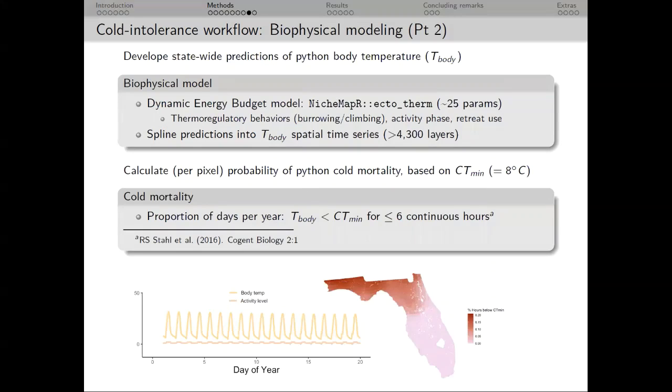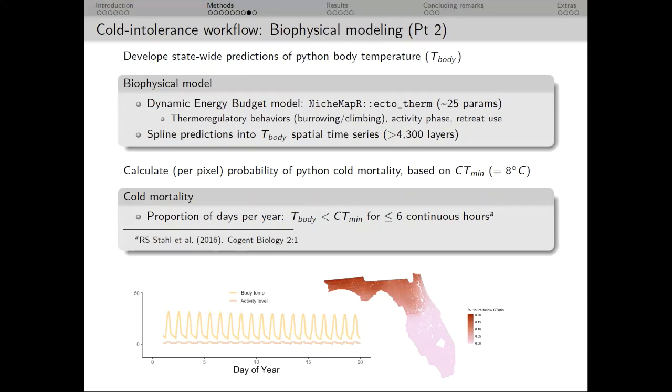Now on to the Python body temperature. To do this, we use the dynamic energy budget model for ectotherms available in NicheMapR. For this model, it can get really complex really fast, so I provided about 25 parameters for Pythons, including thermoregulatory behaviors, allowing burrow use, climbing, specifying activity phases, and retreat use.